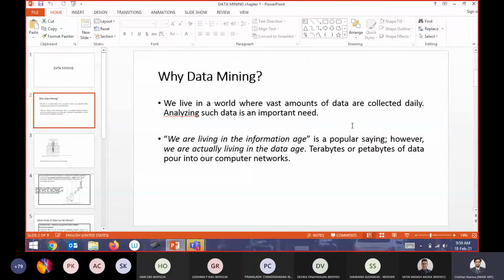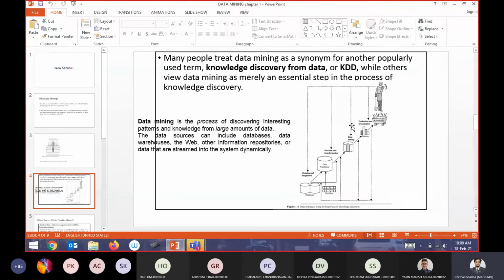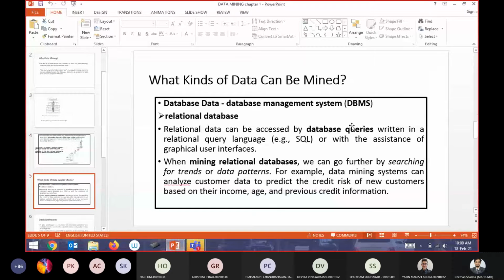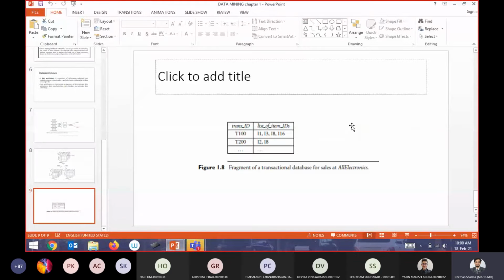So in the last class, we have just seen why data mining. We have seen one example, this Google Flu. There is a huge amount of information, but when you aggregate all the available information and analyze it, you get to see something. Basically, you can turn data into knowledge. That we had seen. Next, we had seen the KDD process. Next, what kind of data can be mined? That is database, data warehouse, and one more, transactional data. Now we will move forward.